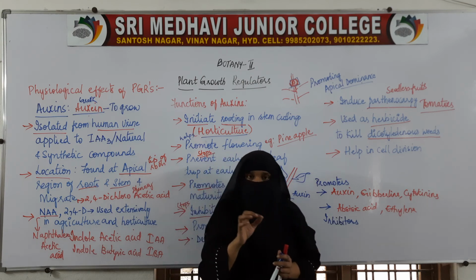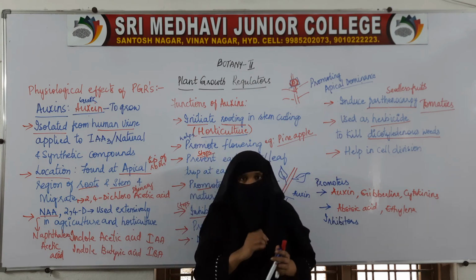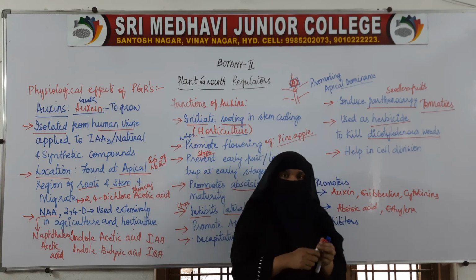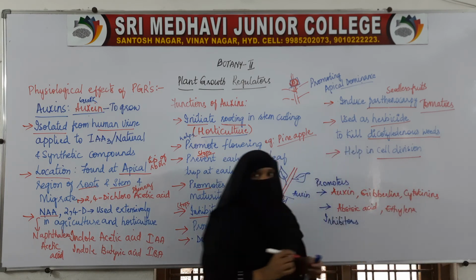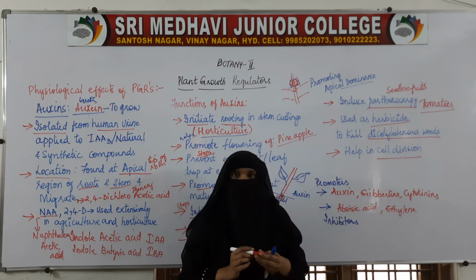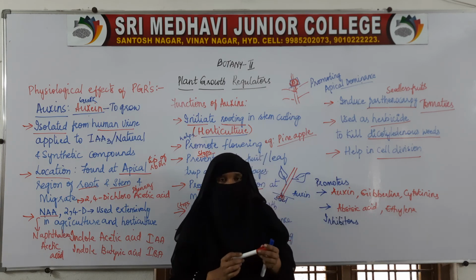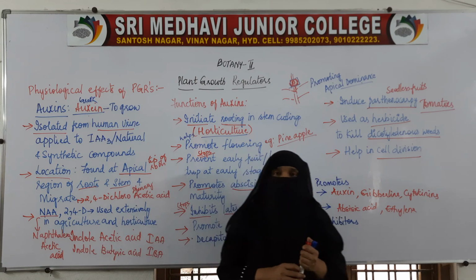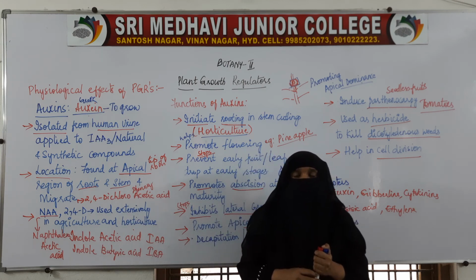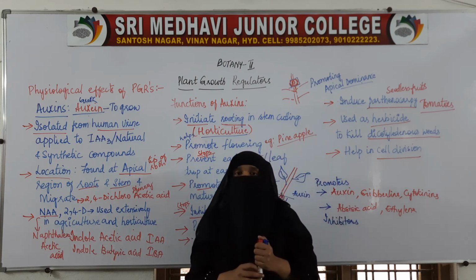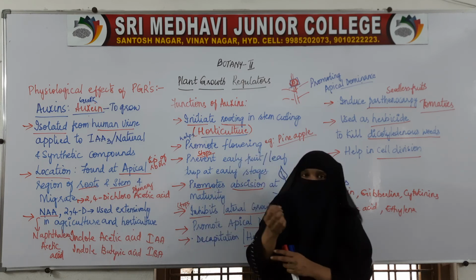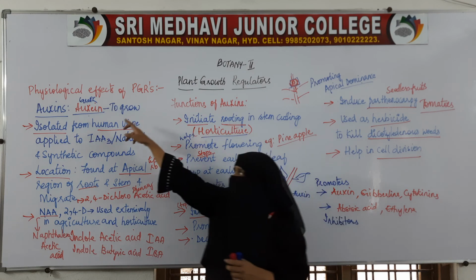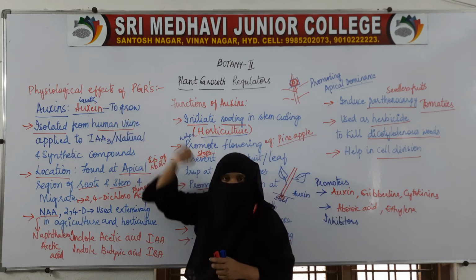Cytokinin is the main hormone which helps in cell division, but along with cytokinin, auxin will also help in cell division. So these are the various functions performed by the growth regulating hormone auxin. A brief recap: the term auxin is taken from the Greek word auxein, which means to grow.